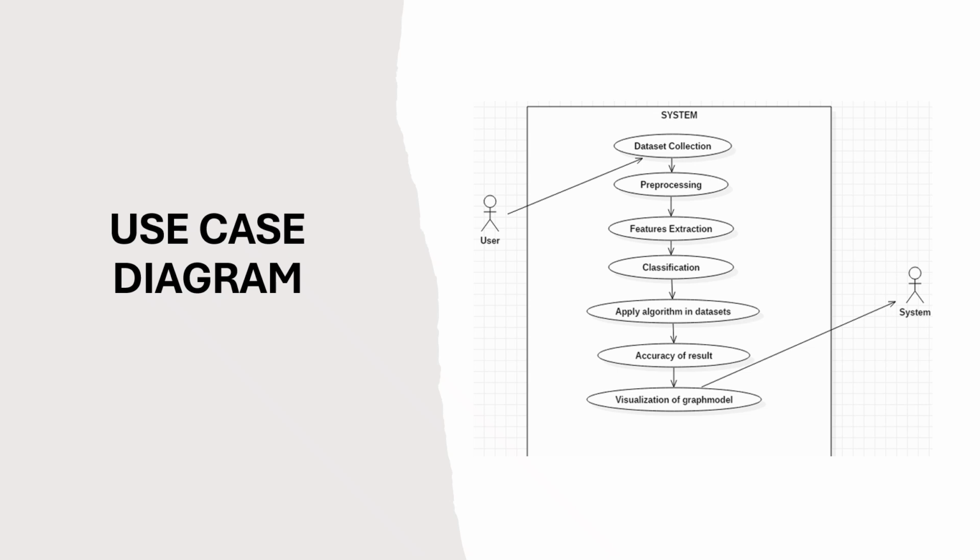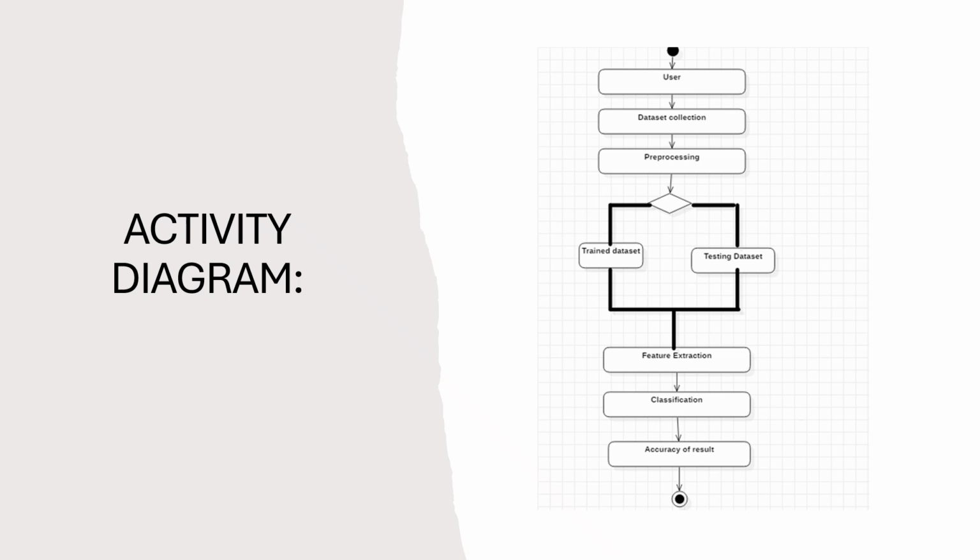Similar to precision and recall in IR, this diagram summarizes the full workflow from user input to the accuracy output. So now, next we are going to see the activity diagram.